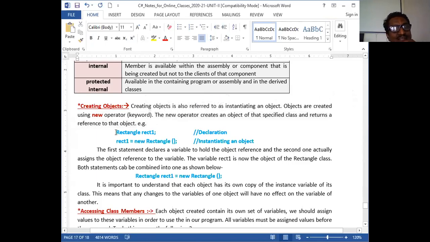Now let us see. This is one way. Rect1 is an object here. It is just declared, it is not instantiated. It is a declaration.